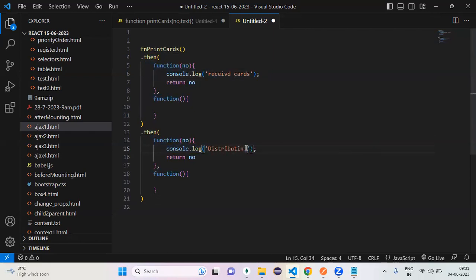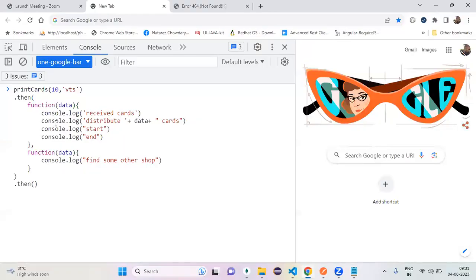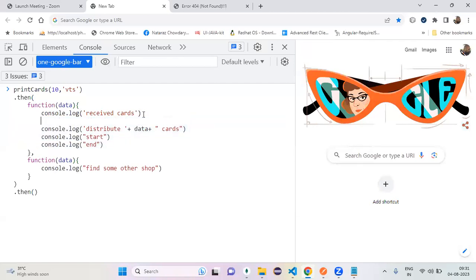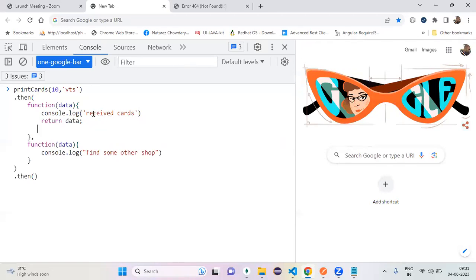If you want to split the functionality, then you can go with this. Can I execute that one also? Now this one received the cards. Here I can return the data. Once you return this, this one is the first then. Now this is the second then. The function receives the number of cards he received. Here we distribute that number of cards.